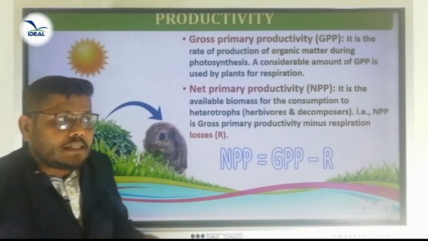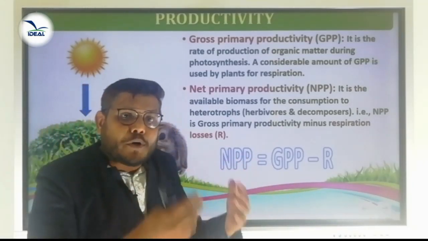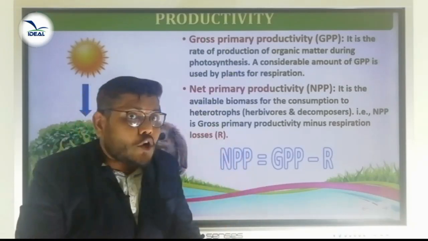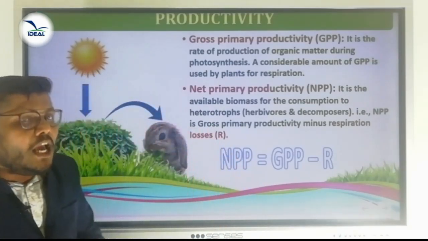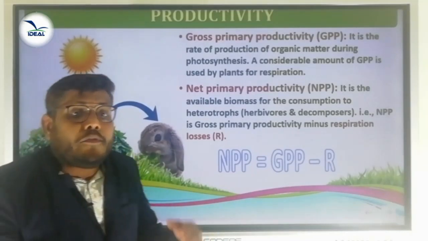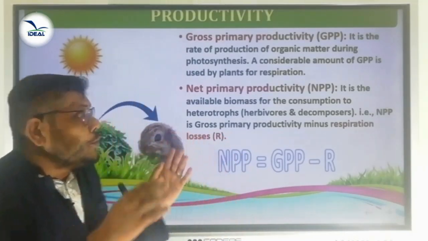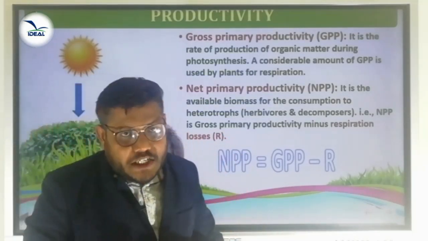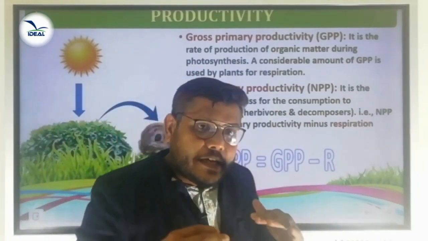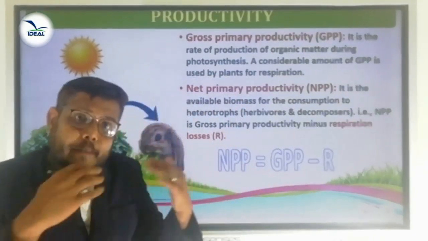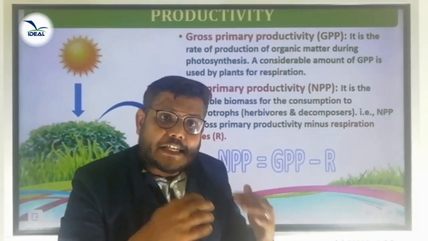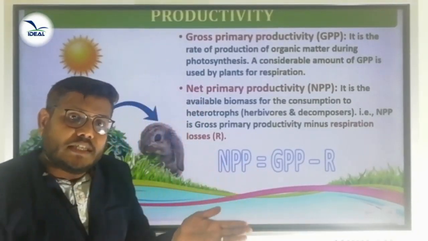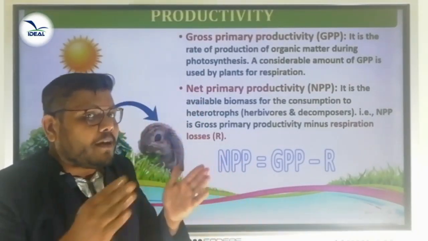During photosynthesis, how much amount of biomass production takes place in plants? That is called gross primary productivity. Gross primary productivity means the amount of biomass production that takes place in plants during photosynthesis.